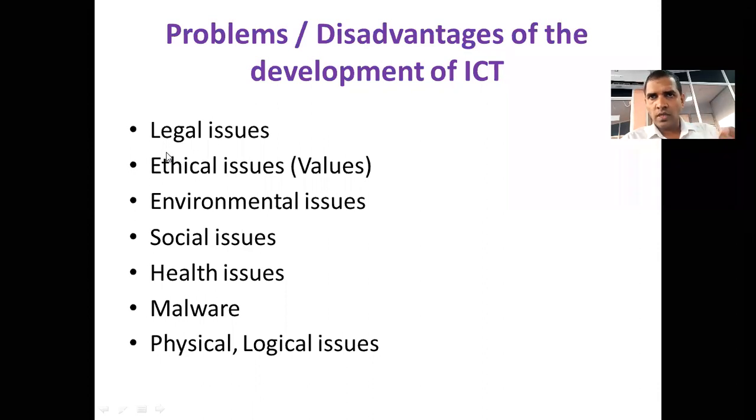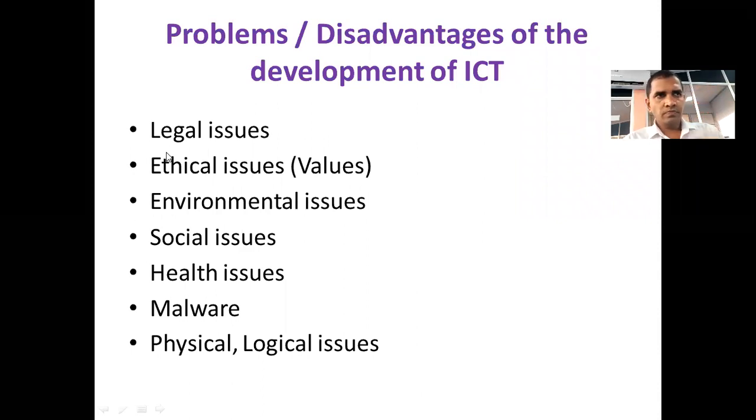Even if you are a student, you have something to be done and something not to be done. They are the ethics of a student, right? The development of ICT causes some problems in terms of ethics. We disobey some ethics, so we will check those ethics related issues.